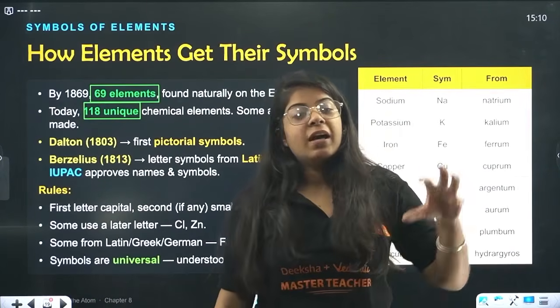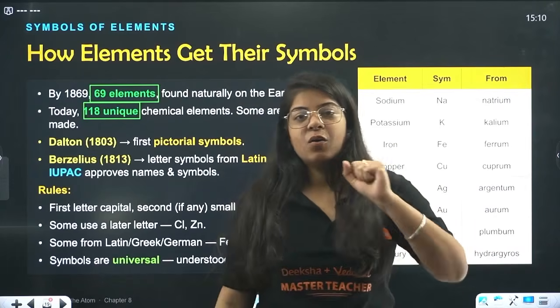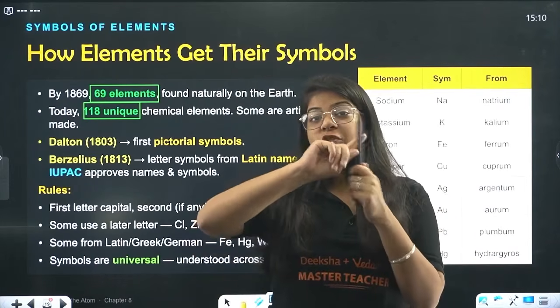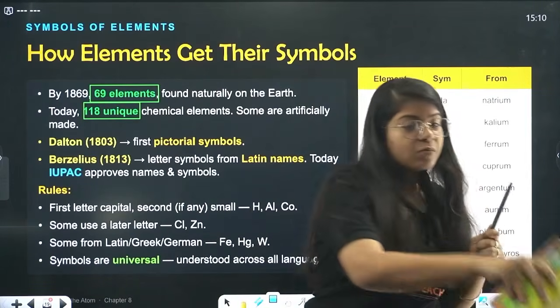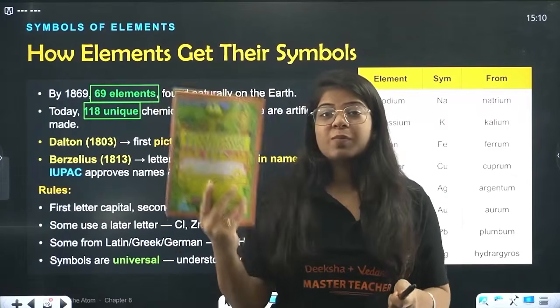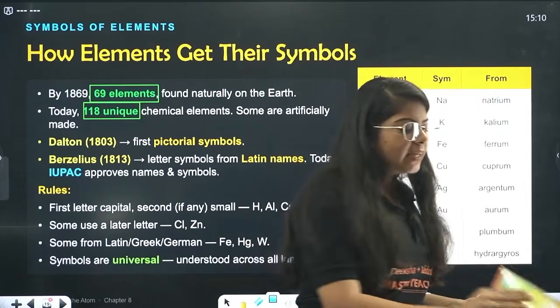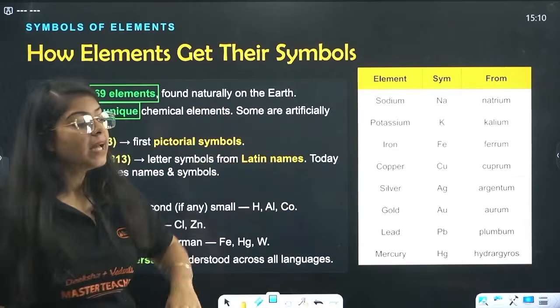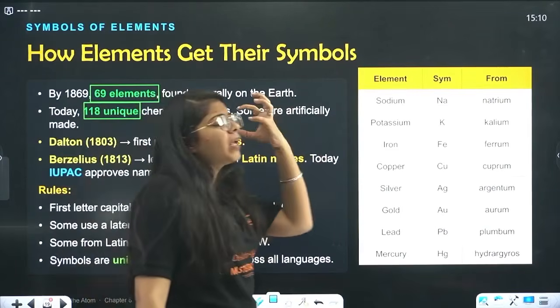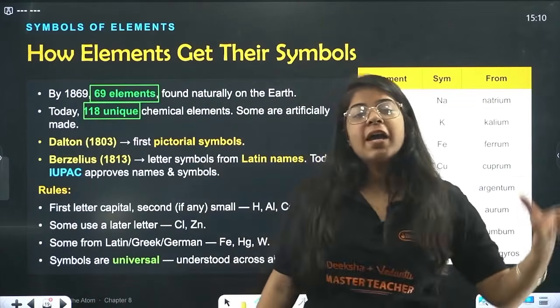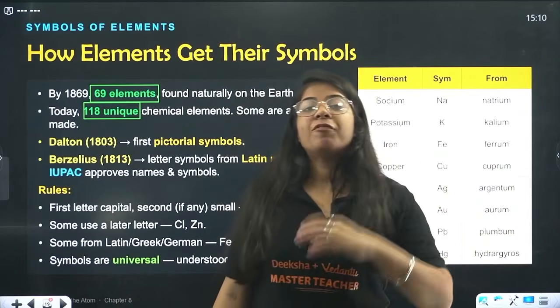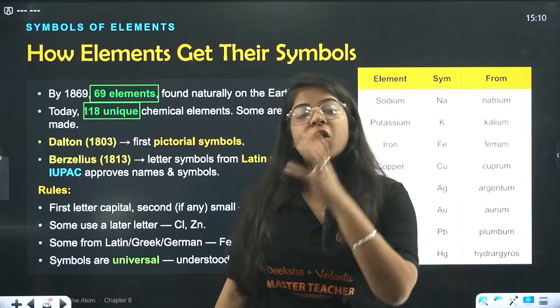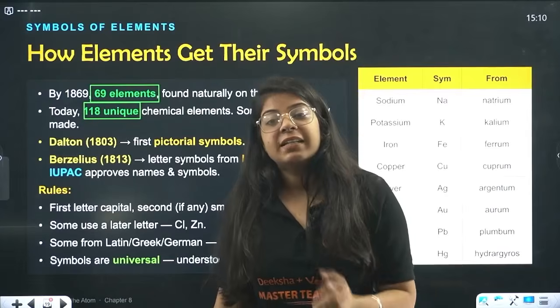They are not similar. The atom through which this pen is made and the atoms through which this book is made are not the same, right? They are different. We have 118 different atoms in which the number of protons and the arrangement of electrons is different.